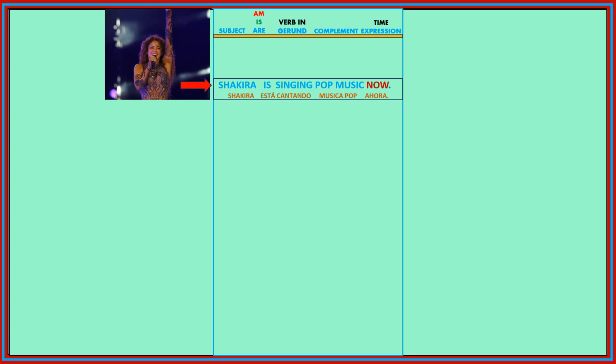Shakira is singing pop music now. Each part of the sentence appears such as in Spanish. Shakira is the subject, está means is, cantando, singing, pop music, música pop, and the time expression. Okay? Example number 2.